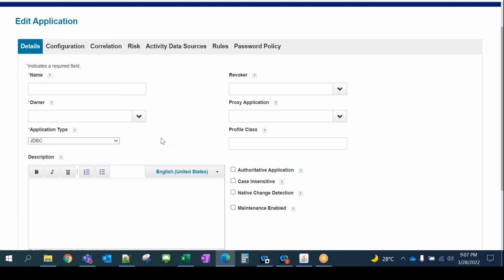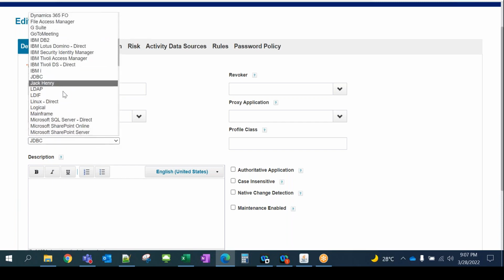So firstly, you need to work with the target team. You need to understand what kind of application that is. They need to give you the response, like we are JDBC related, we are web service based. Most of the applications are generally web service based nowadays. And if it's SAP, we know it's SAP, right? If it's IBM, we know IBM. So you need to come here, and you can see under which category it fits.